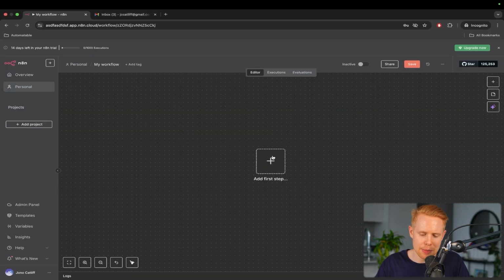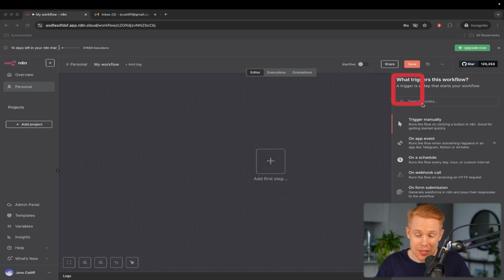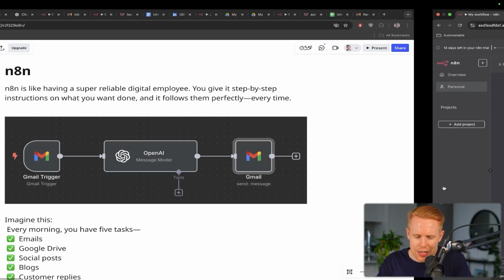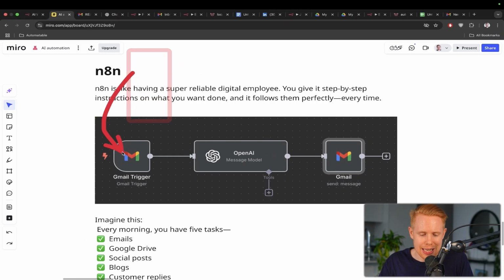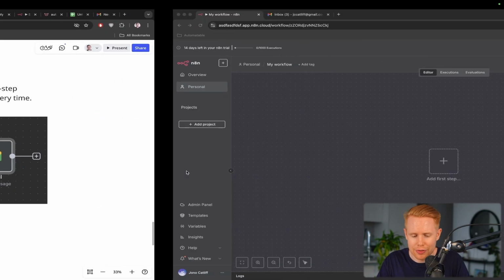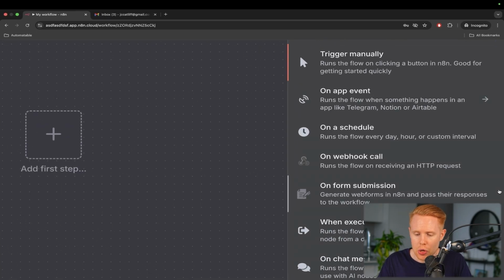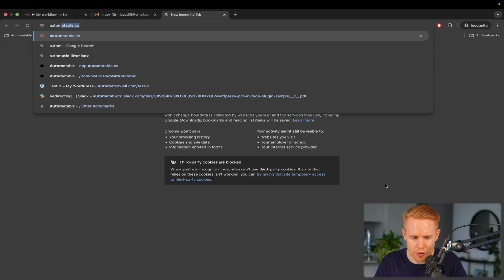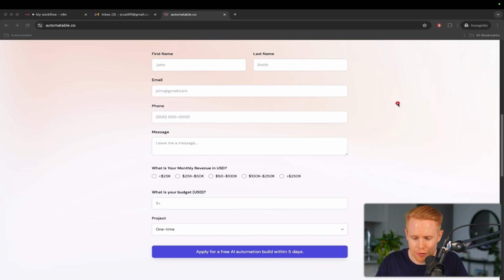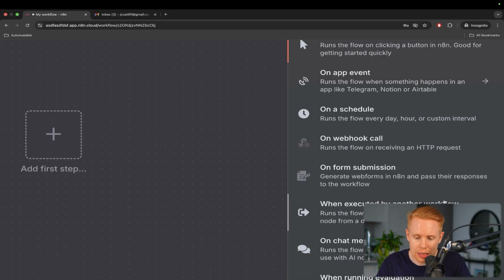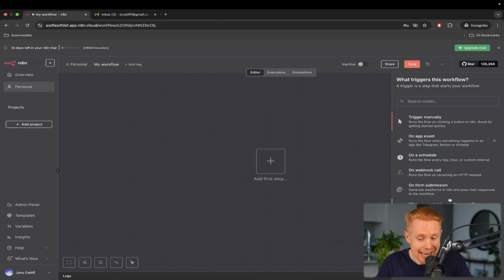Great. So we're going to get started by hitting the plus button here. And on the right-hand side, we can see all of the triggers that you have access to from within n8n. We're not going to go through every single one of these. I'll just kind of point out a couple. So again, you can think about a trigger like us receiving an email from Gmail. That's one example of a trigger, but there's so many more things. So for instance, we could have like an on schedule trigger here where we say every single day or every single hour, we want to start a workflow. Or for example, it could be a form submission down here. So if I go over to my website and somebody fills out the form here, this could be a trigger as well. Okay. And so those are kind of like built-in n8n triggers here.